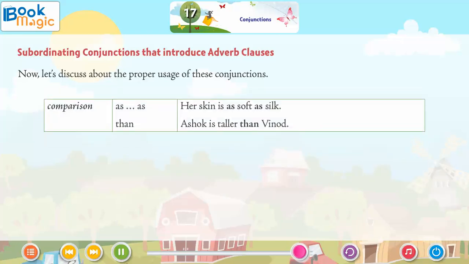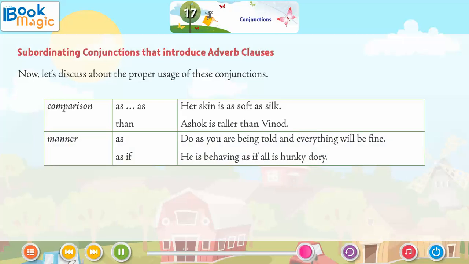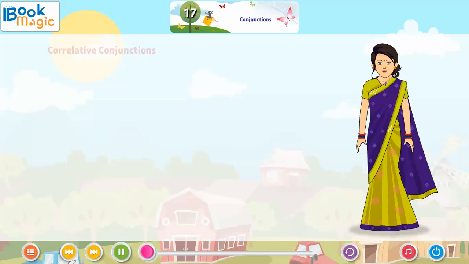Comparison. As: Her skin is as soft as silk. Than: Ashok is taller than Vinod. Manner. As: Do as you are being told, and everything will be fine. As if: He is behaving as if all is hunky-dory.